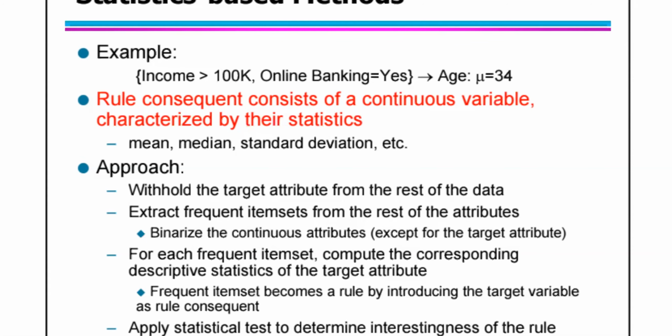Z equals mu dash minus mu minus delta, divided by the square root of s1 square by n1 plus s2 square by n2. This is the formula we can represent as the hypothesis test of the Z statistics method.